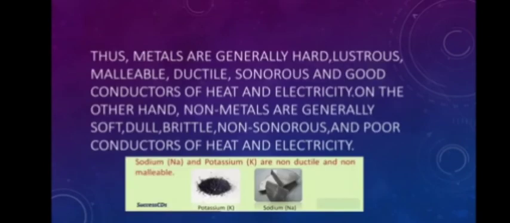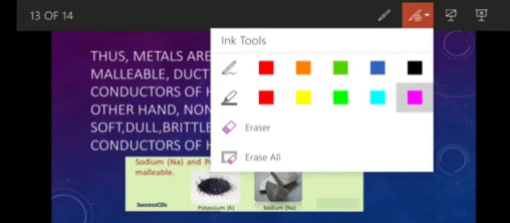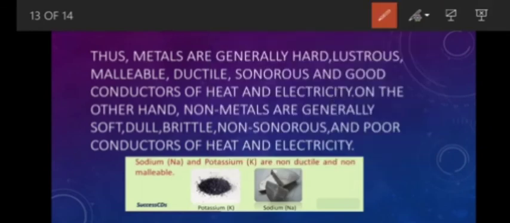Now let's read. Thus, metals are generally hard. They are lustrous, malleable, ductile, sonorous, and good conductors of heat and electricity. On the other hand, non-metals are generally soft, dull, brittle, non-sonorous, and poor conductors of heat and electricity. Here I think one question might be in your mind: what do you mean by brittle? Brittle means they break into small pieces when hammered.